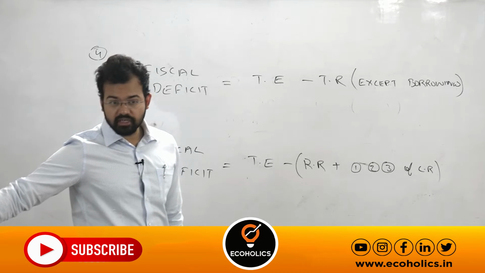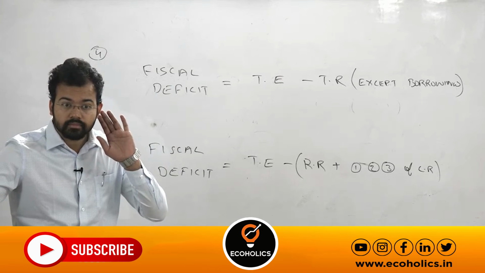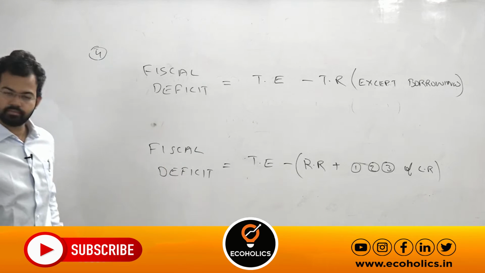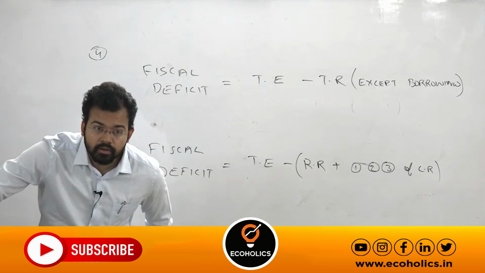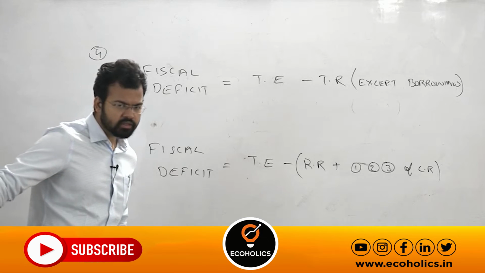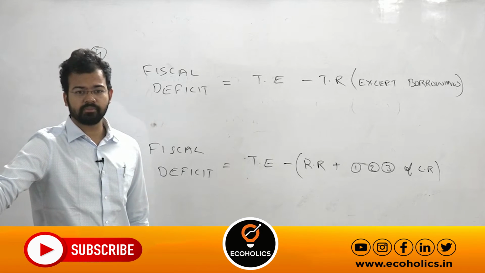Any doubt in fiscal deficit? Yes. What? Both internal and external. WMA will not count. These are loans given by RBI. Ways and means advances.